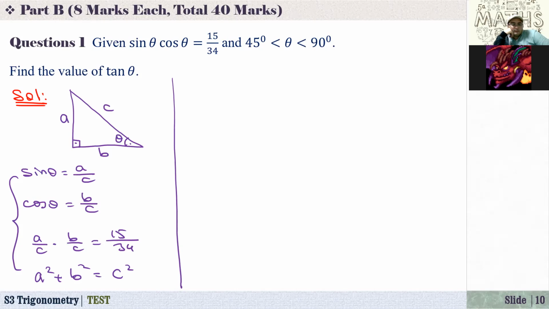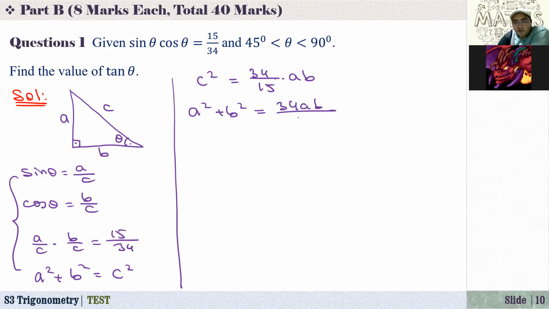Okay, good. So now from this equation, A over C times B over C equals 15 over 34, we can find AB or C squared. What is C squared? From there, C squared is equal to 34 over 15 times A times B, because we just multiply both sides by 34 over 15 and also multiply both sides by C squared. That's equal to this. Now, if I substitute into the last equation, then here A squared plus B squared will be equal to